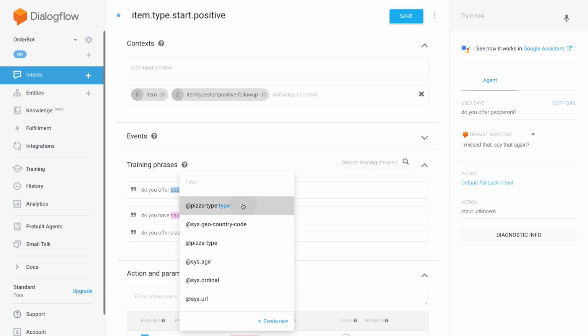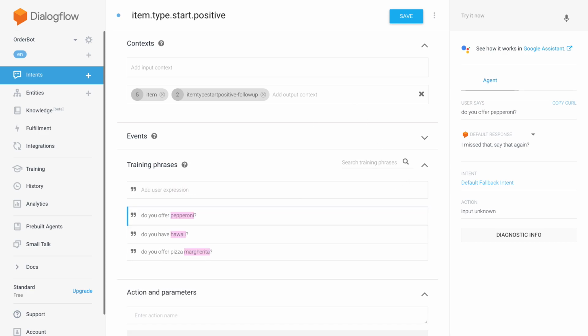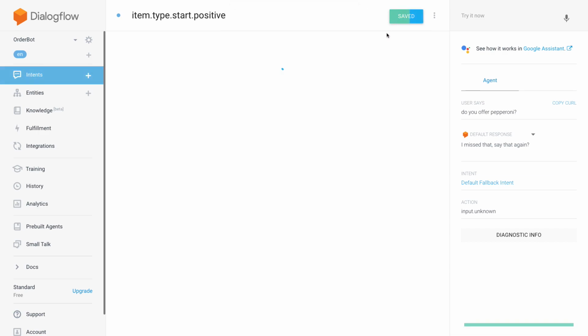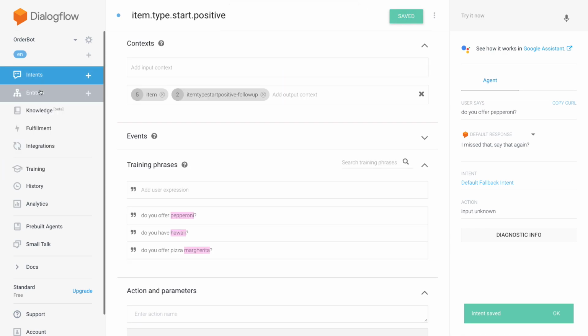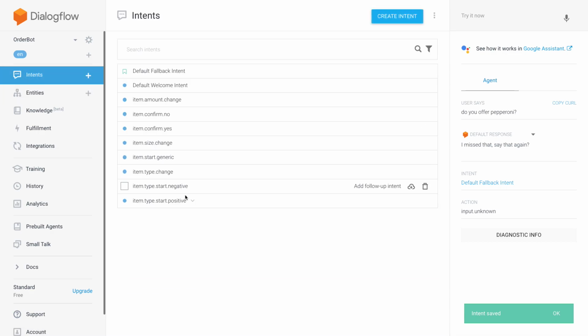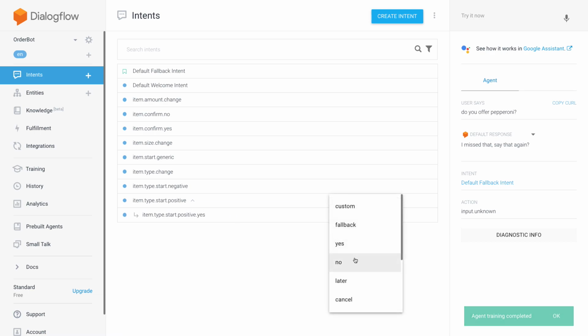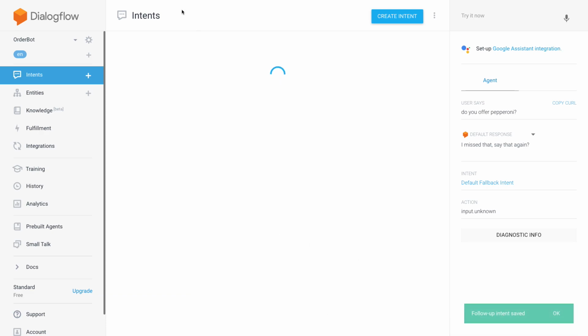So I'm gonna add this here as well without the pizza keyword. Okay, where are we? We are here. And well, we're gonna try it again in a second. I'm just going to create the no branch as well.